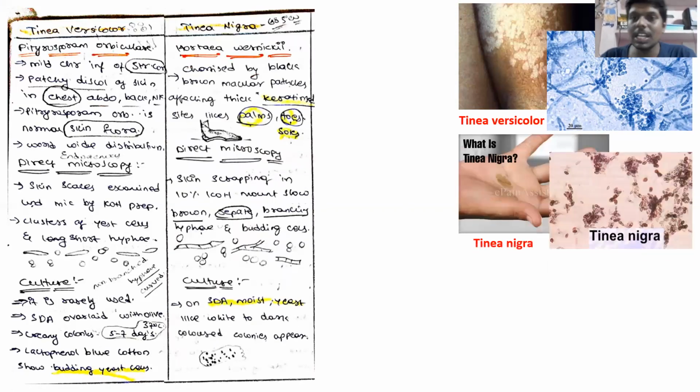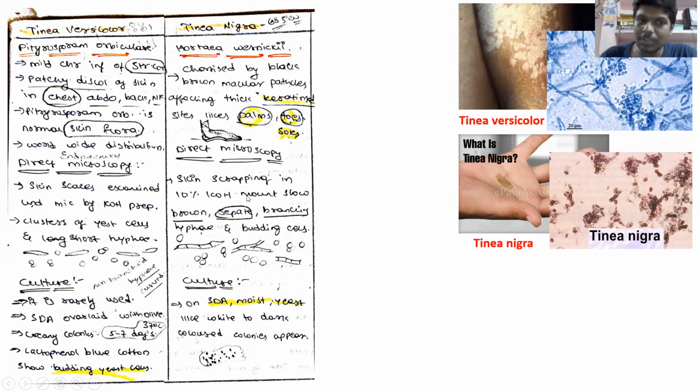Then coming to tinea nigra, it is a fungal infection on the palm and sole, on highly keratinized tissues. Tinea nigra is caused by a fungus called Hortaea werneckii. It is characterized by black, brown macular patches appearing on the keratinized skin of your palm or soles.